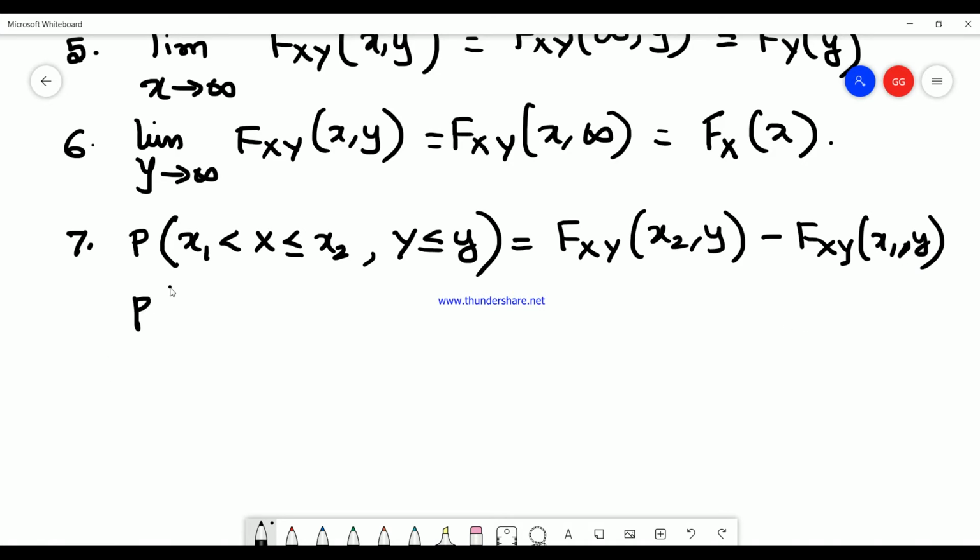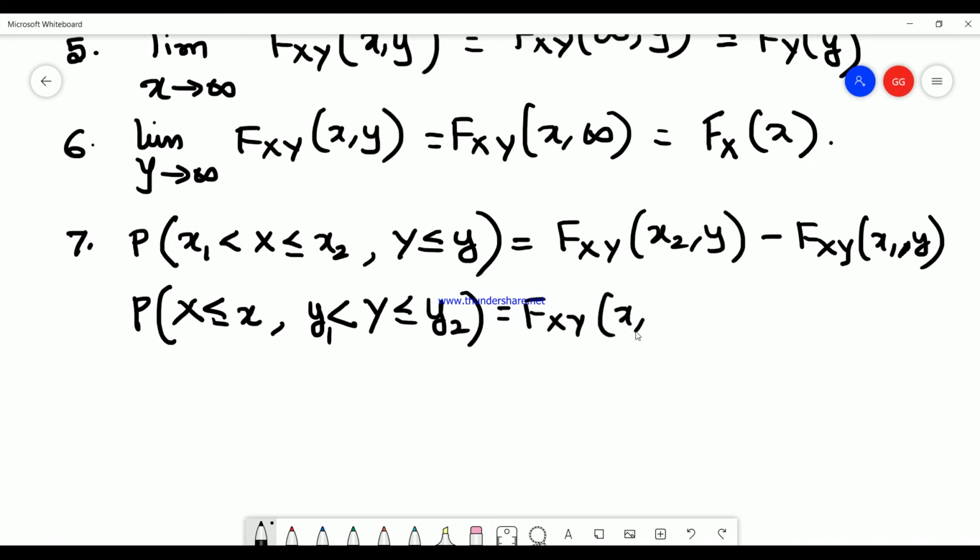Similarly, the probability of X being less than or equal to x, where Y is greater than y1 and less than or equal to y2, is F_XY(x, y2) minus F_XY(x, y1). These are the other two properties for two random variables.